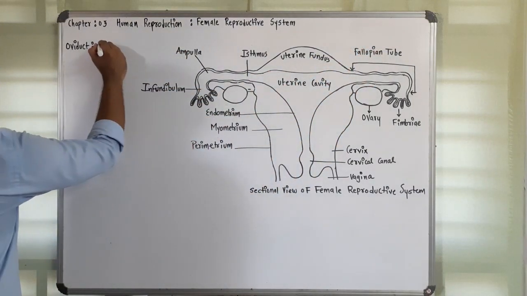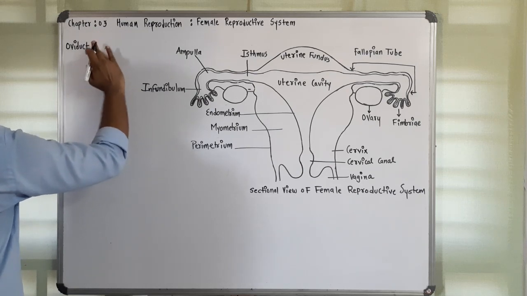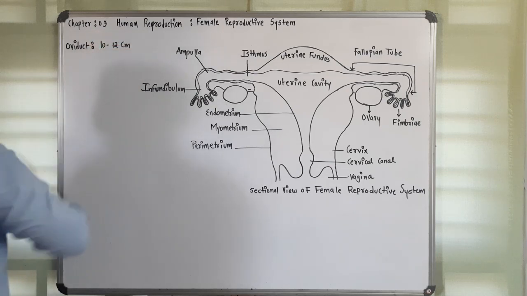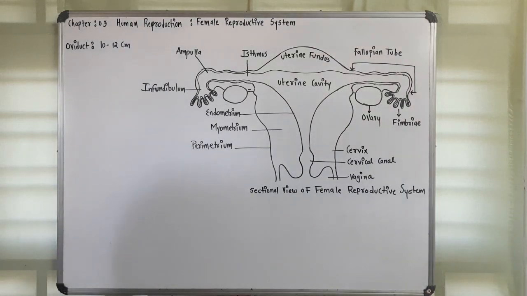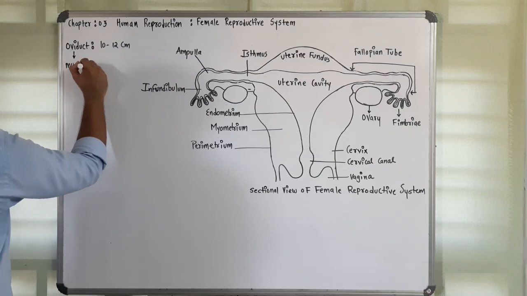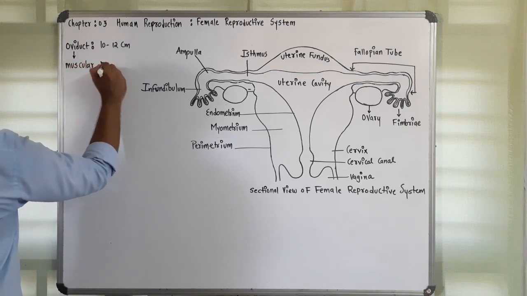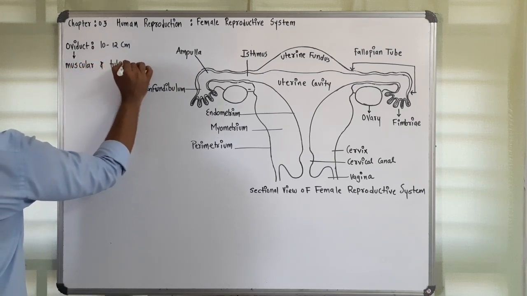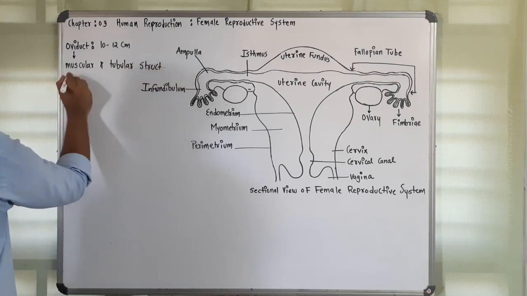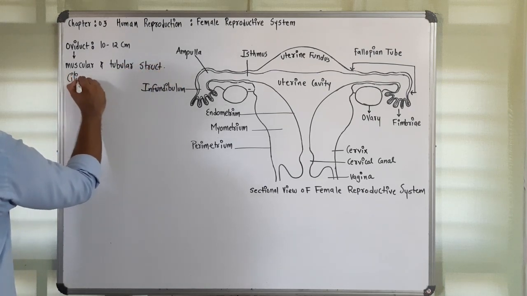The oviduct is 10 to 12 centimeters in length. It is a muscular and tubular structure, and it is ciliated internally.